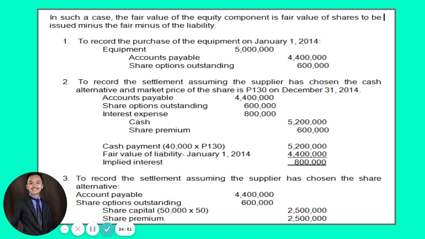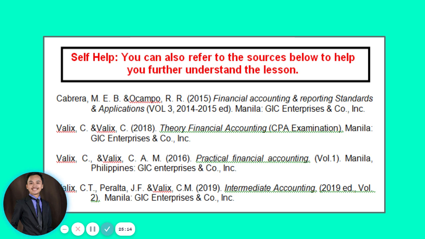So where did we get the 2.5? So that is actually a balancing figure from your accounts payable na 4.4 and share options outstanding na 600,000. So that gives you 5 million minus your credited share capital na 2.5 million. So that's it. Your share premium na 2.5 million. All right? So those are the important steps and procedures that we need to observe if ever the corporation will be issuing a cash and or share alternative para sa atuang mga employees as share-based compensation.